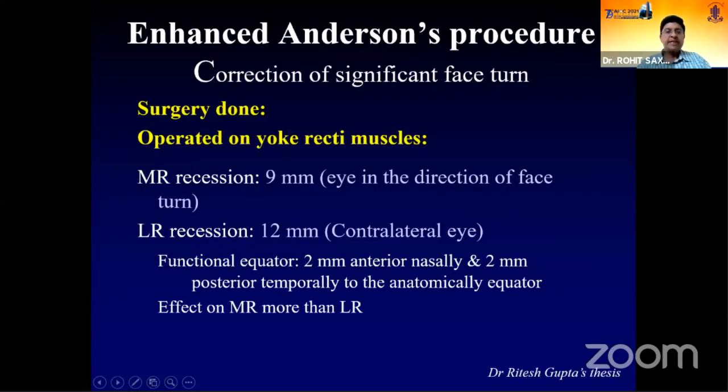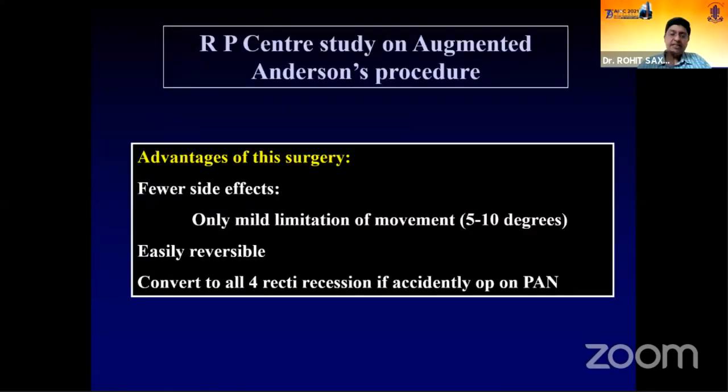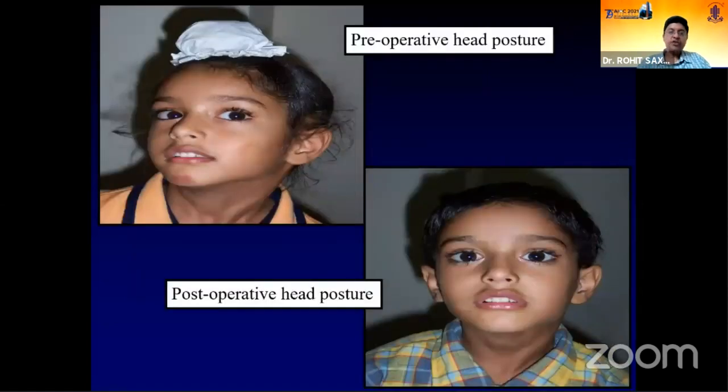We prefer the augmented Anderson's, in which we operate on the yoke muscles and do a supramaximal recession of the yoke. So you do a 9 millimeter medial rectus recession in the eye in the direction of face turn, and a 12 millimeter lateral rectus recession in the contralateral eye. In this way, we shift the null point from that gaze to the primary position. The advantages are that you're only doing recessions, you can reverse the recessions, and in case you've operated on a pair, you can convert it to an all-four recti recession so that you can correct it.